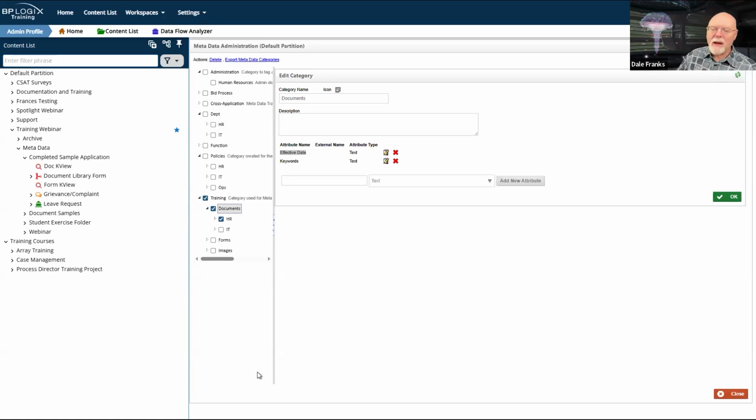So we can think of categories as self-defining. We could think of categories as categories. So let's think of it in terms of books, right? I have a book, and this book is a science fiction book, Larry Niven's Ringworld.